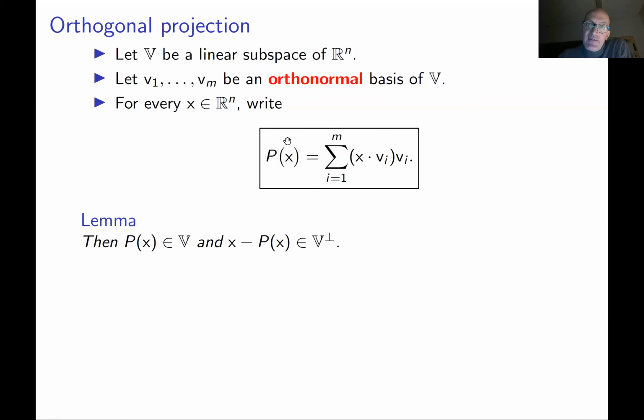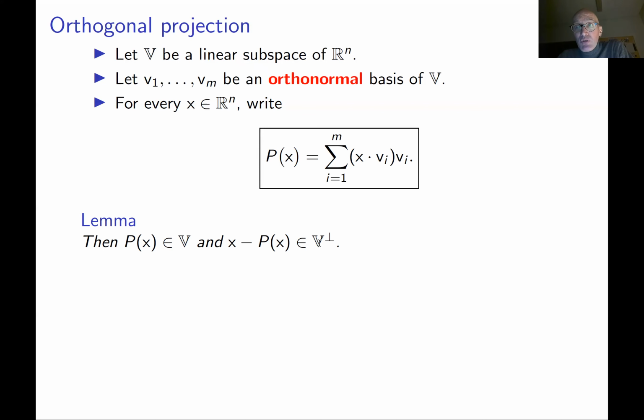So this vector p of x has the following two properties. So first of all, this vector is contained in V. This follows from the fact that it's a linear combination of vectors v1, ..., vm. v1, ..., vm are contained in V, so the linear combinations are also contained in V. So this first property is quite easy to check. The second property is more complicated: the difference between x and p of x is actually contained in the orthogonal complement of V. How to check this?